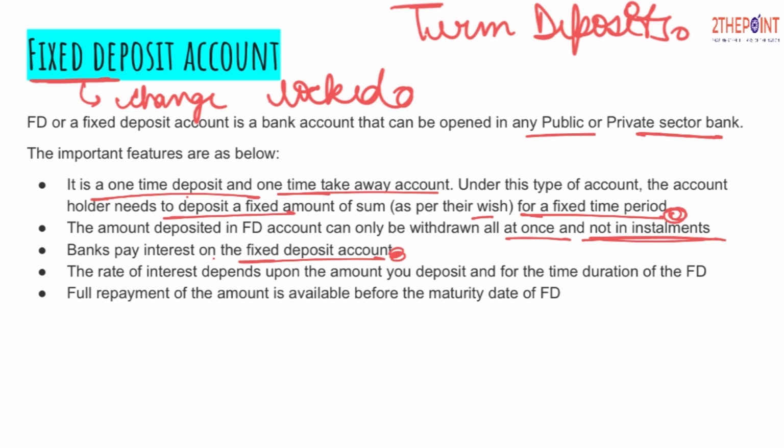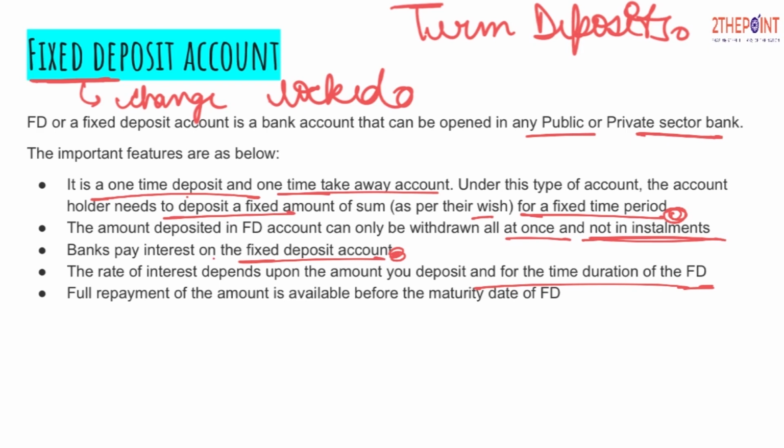So there is interest on the fixed deposit account you open. The rate of interest depends upon the amount you deposit and the time duration. Let's suppose your money is parked for a longer period; you will definitely get a higher interest rate as a return compared to depositing the money for a shorter span of time. The rate of interest also depends on the same. If it is for the longer period, the rate of interest will be more. If it is for the shorter span, it will vary and be less.